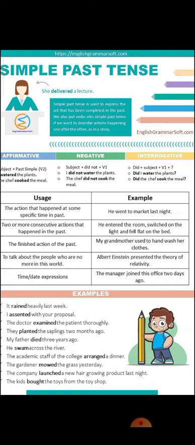So children, in this I have taught you about the simple present tense. I told you that in simple present tense we take the subject. There are two subjects in simple present tense. First one is singular subject and second one is plural subject. With singular subject we always use a singular verb. And what is the singular verb? The fifth form of verb. And with plural subject we always take a plural verb. And what is the plural verb? The first form of verb.